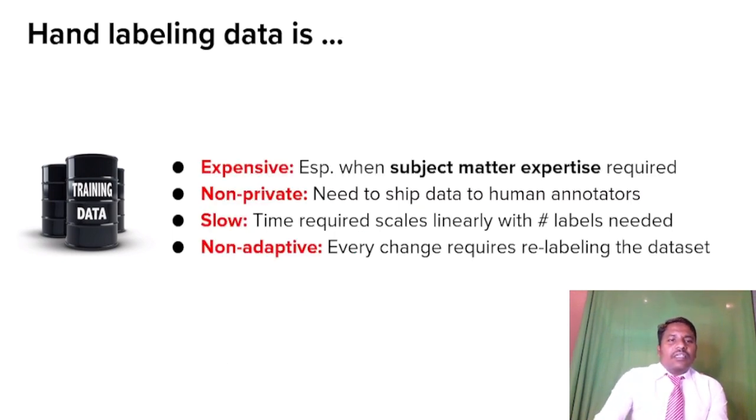Let's see what the key points are for hand labeling data. It's expensive, non-private, slow and non-adaptive. The expensive one is when subject matter expertise is required. Non-private: need to ship data to human annotators. Slow: time required scales linearly with labels needed. And the last one is non-adaptive: every change requires relabeling the dataset.